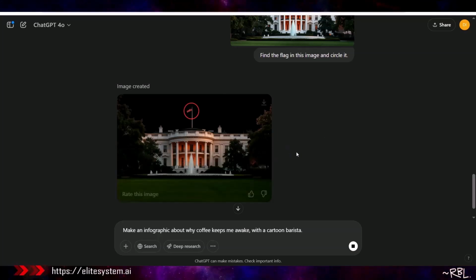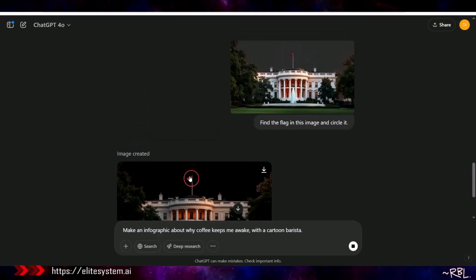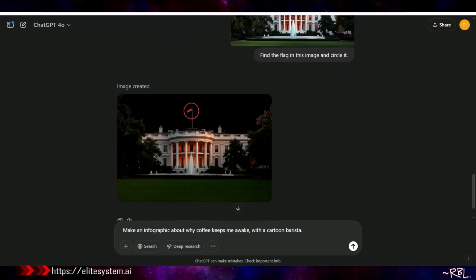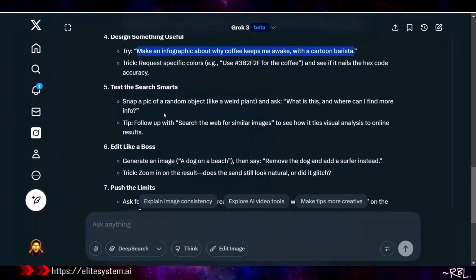Oh, wow. Okay, fantastic. Look, it actually did what I asked. Keeping the image intact, exactly the way it is, circled the flag. Let's try this, ladies and gents. But prior to this, before trying this, you know what I'm going to do? What if we try this here? Edit like a boss.